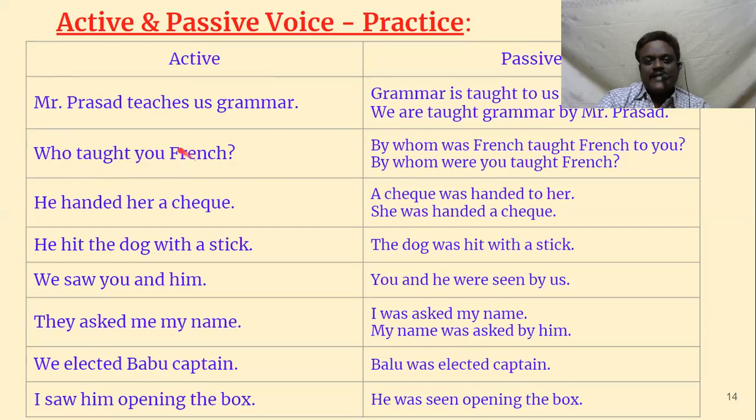So you or French has to be brought forward. You were taught French. By whom were you? In a question, the be form has to be brought forward. So by whom was French? French is singular, so was has to be used. By whom was French taught?